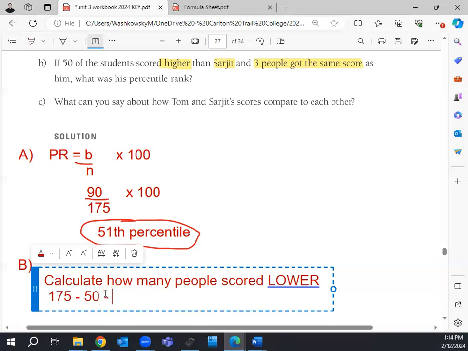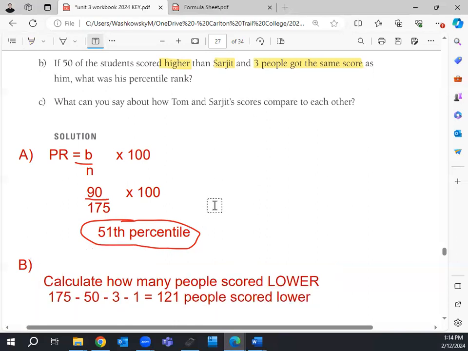How many people tied with him? 3. But remember, we also look at himself. We don't count himself when we're looking at this number. So 175 minus 54, you're going to get 121. So 121 people scored lower. And this minus 1 is important. That's usually where most people slip up, is they forget that they didn't count the person we're actually looking at, the data point we're using as a reference point here.